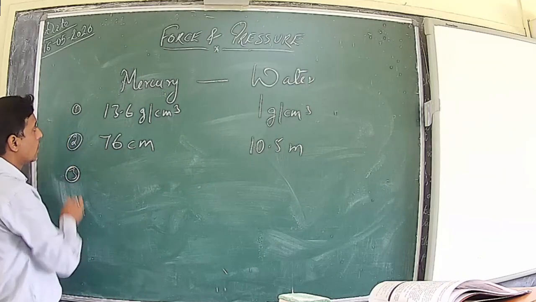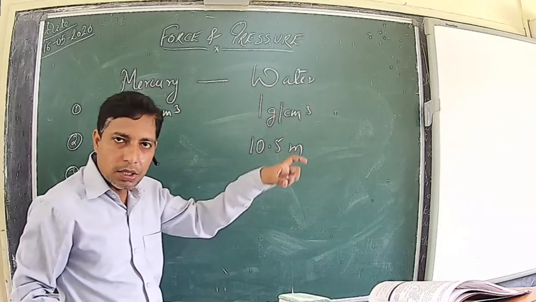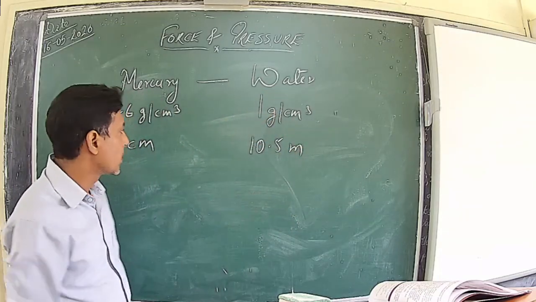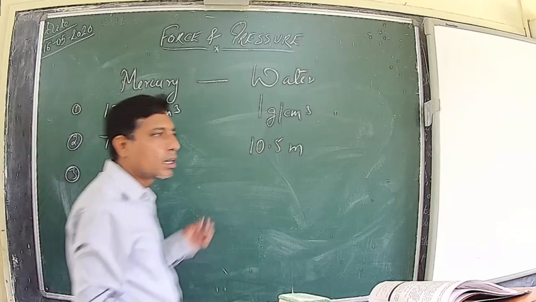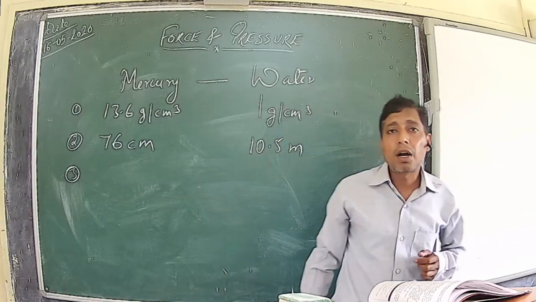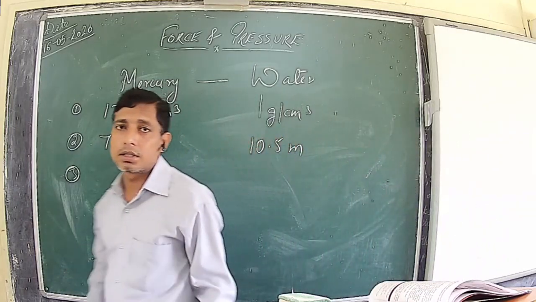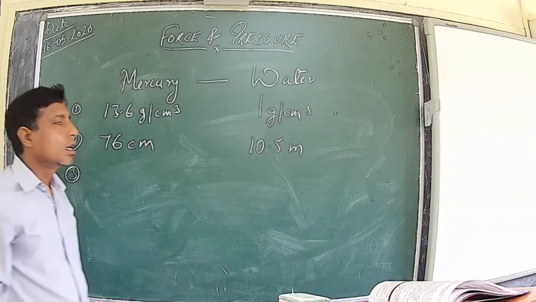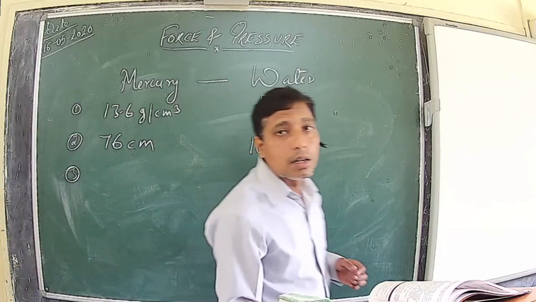The third reason is that when we construct a barometer, a vacuum called the Torricellian vacuum is created. Mercury does not vaporize in a vacuum, whereas water starts vaporizing, and because of this there is a possibility of error while taking the reading.